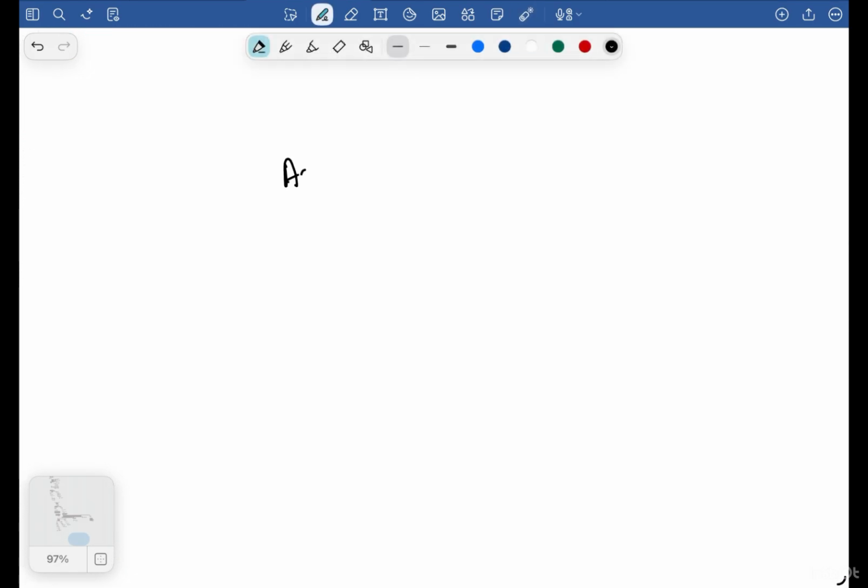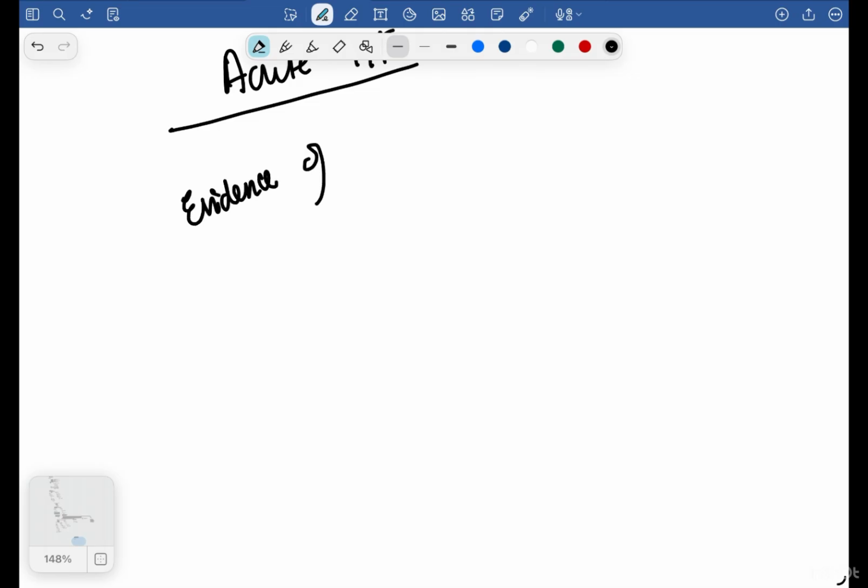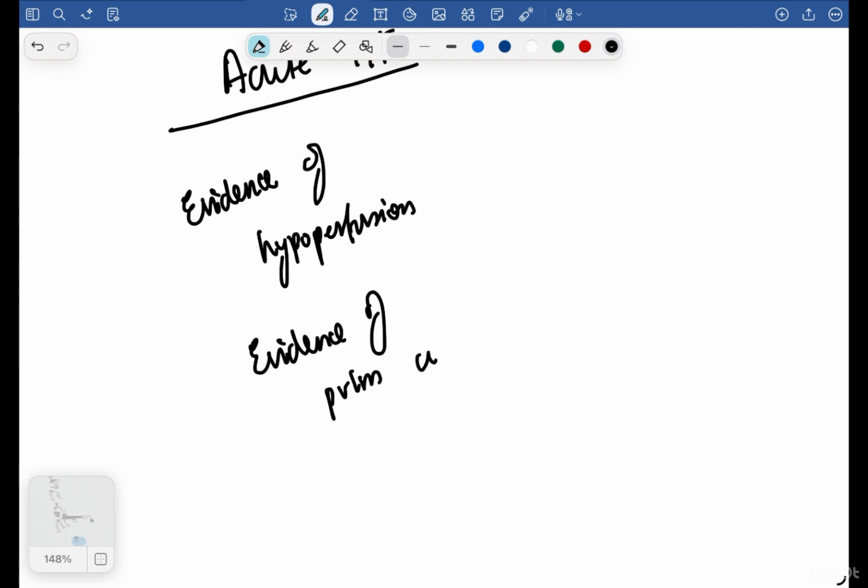Acute heart failure also has a classification, which is based on evidence of hypoperfusion and evidence of pulmonary congestion. Evidence of hypoperfusion means you will have cold extremities, narrow pulse pressure, and impaired mental status.